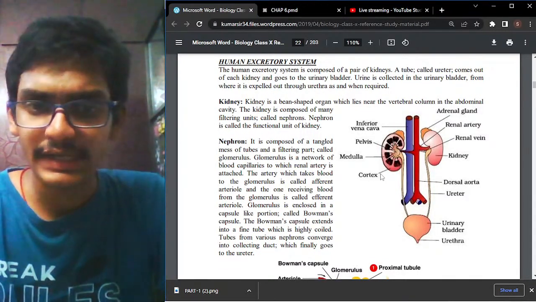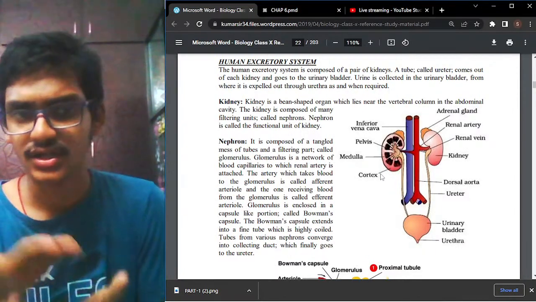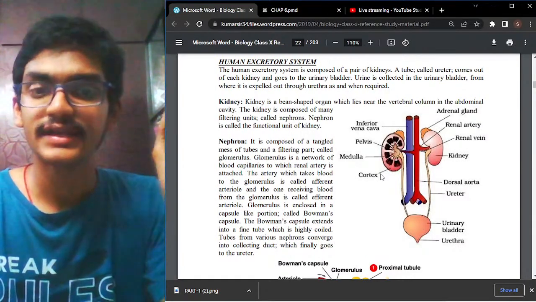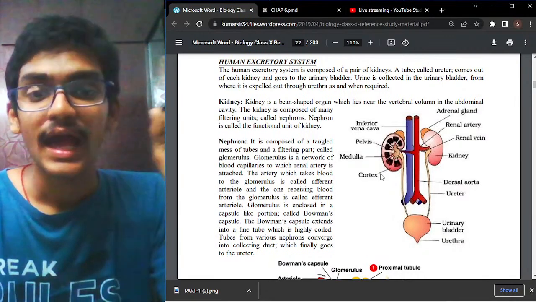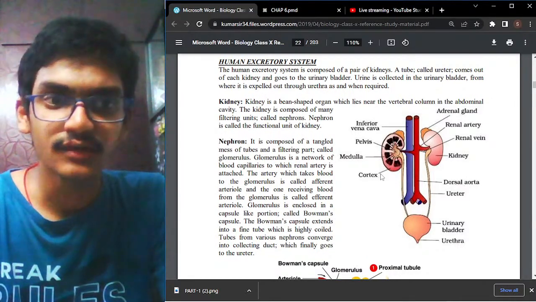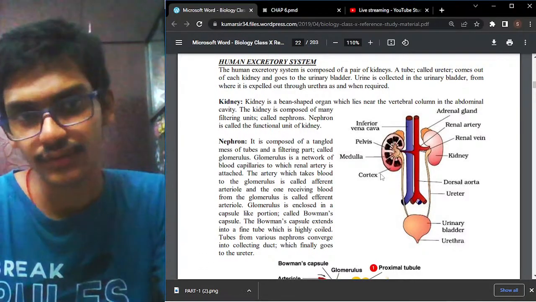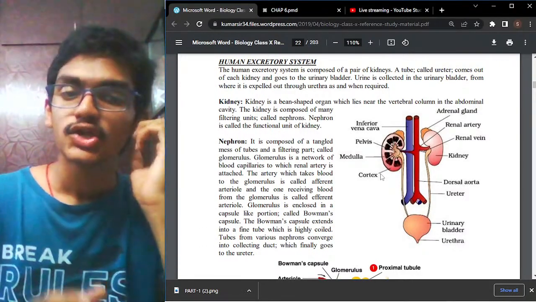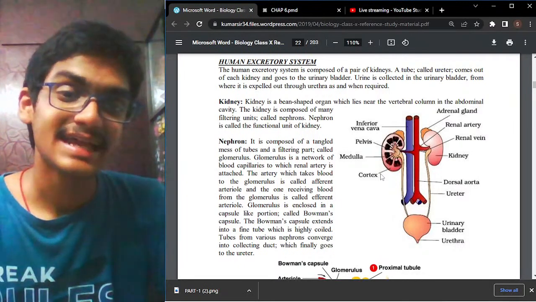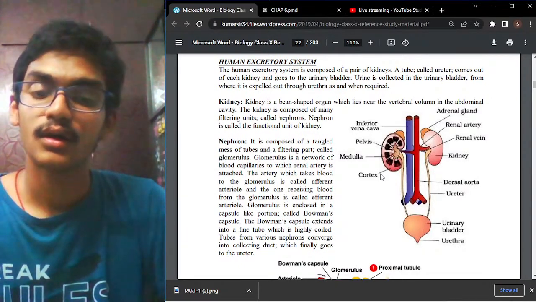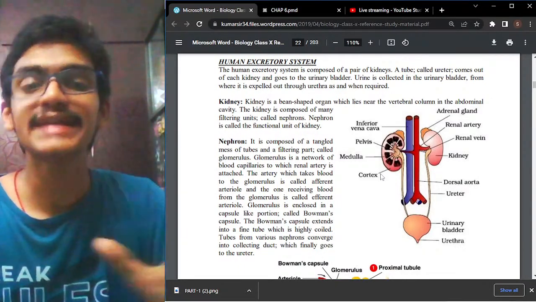And I think now you got an understanding of what is actually the structure of the excretory system. So it mainly consists of a pair of kidneys, a tube-like structure which is the ureter, which comes out of each of the kidneys, the urinary bladder, and a urethra wherein we pass out the urine. So this is the main structure. So let us now have an understanding about what is actually the kidney.